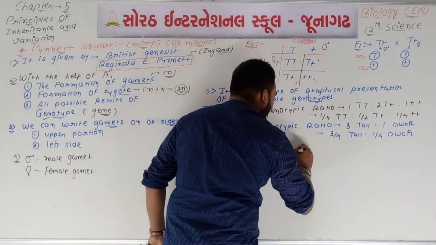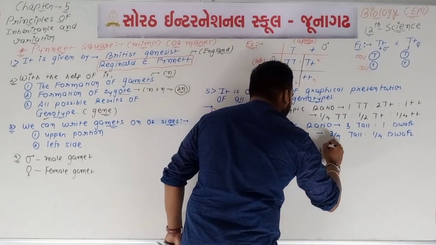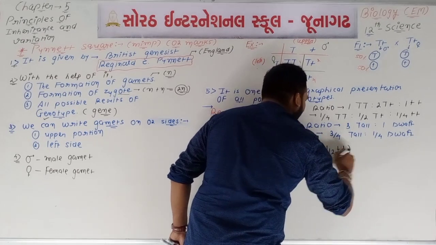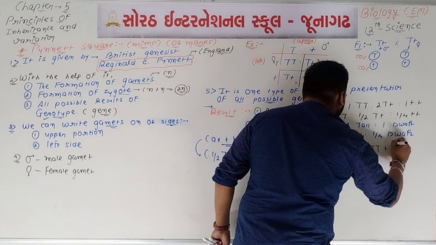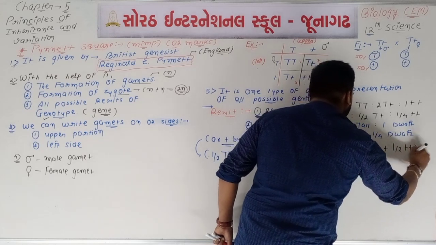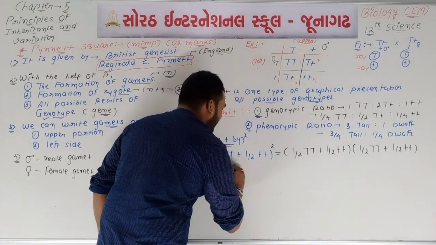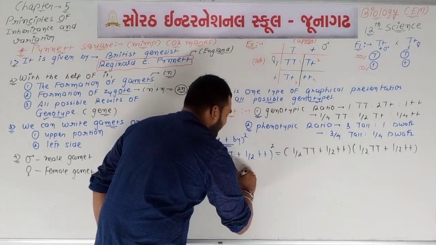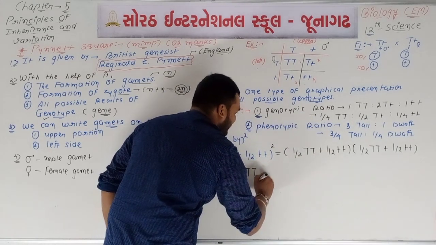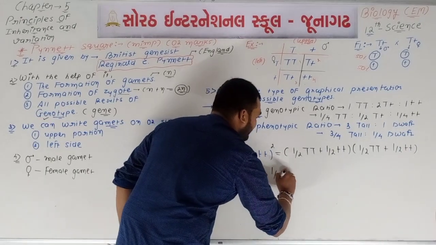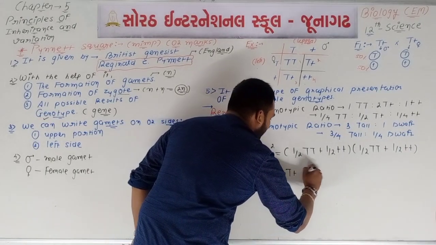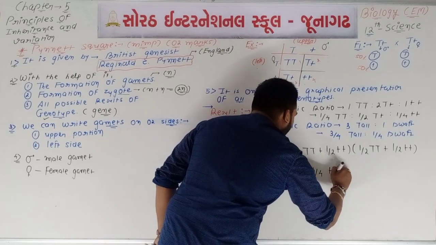we can say that 1 upon 2 capital T plus 1 upon 2 small t multiplied by the same 1 upon 2 capital T plus 1 upon 2 small t, okay, is equal to 1 by 4 capital T capital T plus 1 by 2 capital T small t plus 1 by 4 small t small t.